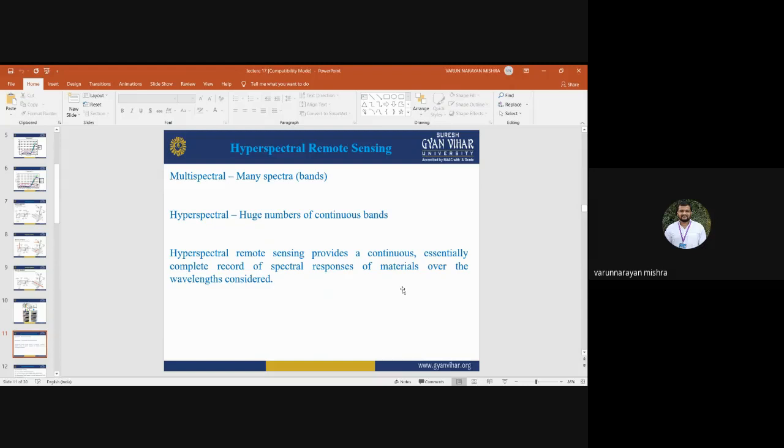So hyperspectral remote sensing provides a continuous, essentially complete record of the spectral response of the materials over the wavelengths that are under consideration. Okay, so discrete and continuous, you have to remember these two terms. Multispectral is discrete, having a certain wavelength range, whereas hyperspectral has continuous bands. There is no gap between two bands. That's why the number of bands is very high in hyperspectral in comparison to multispectral.